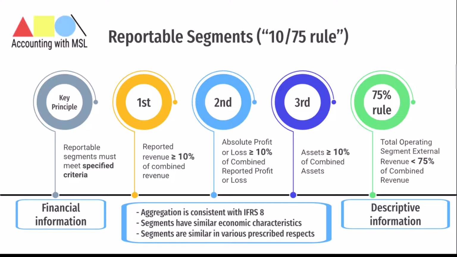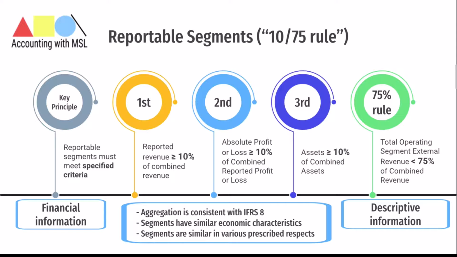They add the revenues of all the continents I mentioned, and they realize that the revenue from these segments is still not up to 75% of the total Coca-Cola global revenue.